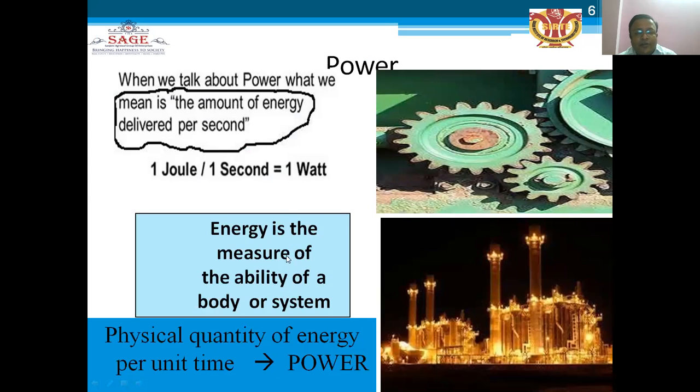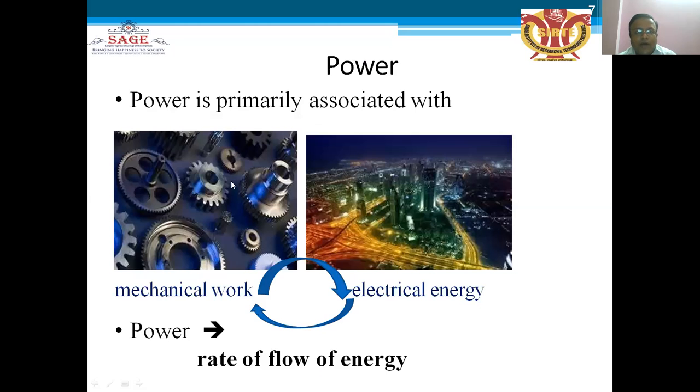Energy is the measure of the ability of a body or system. That is also related to power, because power consists of a number of energies. If many energies are accumulated in the power, that helps boost the turbine and the other power plant devices. The physical quantity of energy per unit time is called power. Power is primarily associated with mechanical work and electrical energy. Power is the rate of flow of energy, or the rate of doing work.